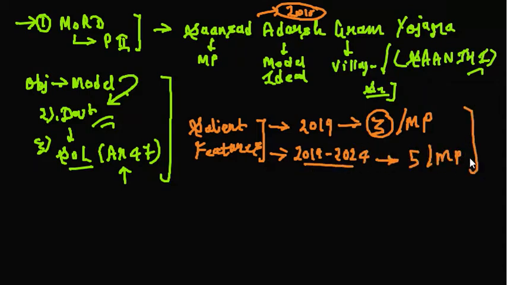Okay, are you getting this thing? So 3 villages per MP, 3 gram panchayats per MP, will be converted into model villages, and from 2019 to 2024 again 5 per MP. So let's say there are 500 MPs, so 500 into 5. Something of that sort. Just try to understand it. So this is the first salient feature.